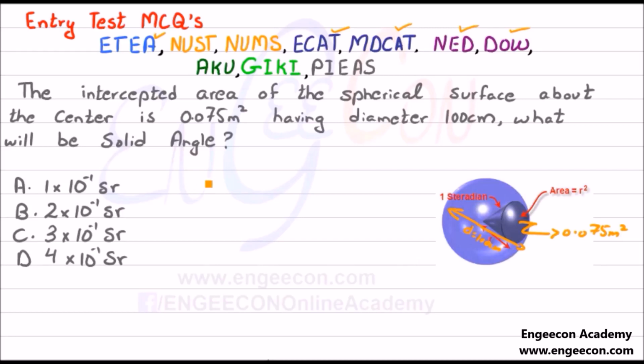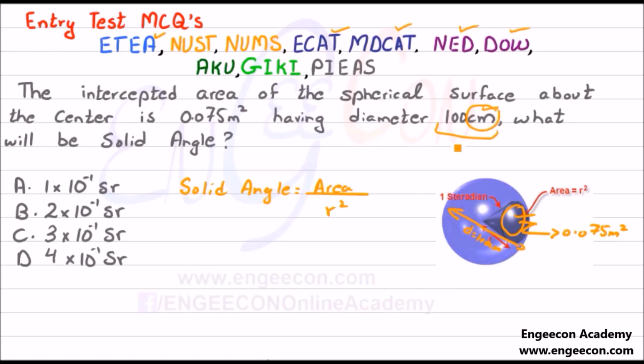As I explained in my previous lectures, the solid angle is equal to this area divided by r square. Here there is a little conversion in this MCQ, as the diameter is in centimeters.